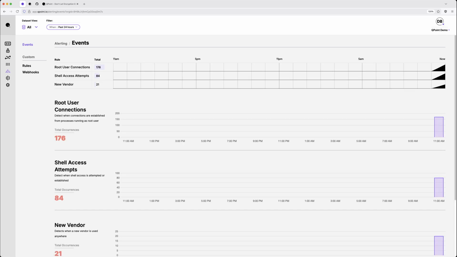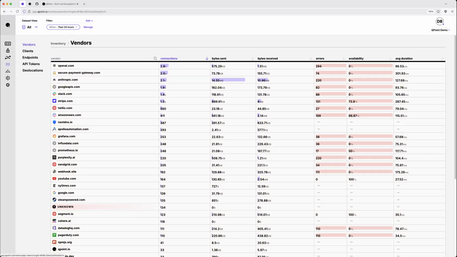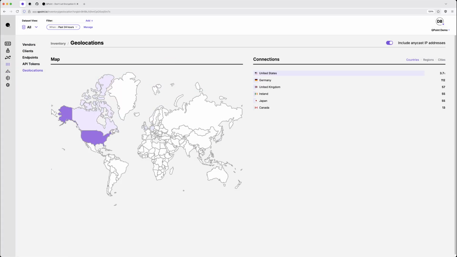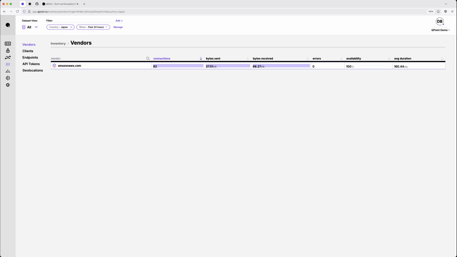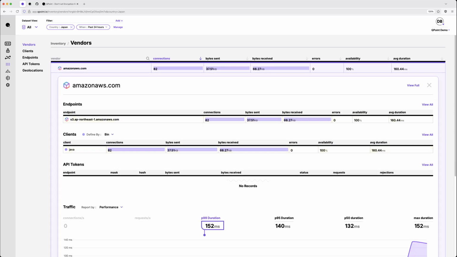First and foremost, we can alert you to certain circumstances. So if we see something sketchy going on with a root user connecting outwardly, we can identify things changing, new vendors coming online. We can also show you things like new locations, so new countries. If, for example, you don't expect to see any data going to Japan, but we're seeing it on the map, we can then drill in, and I can show you, this is Amazon AWS. Looks like this is coming from Java, and drill in further and determine exactly why this data is traversing there.